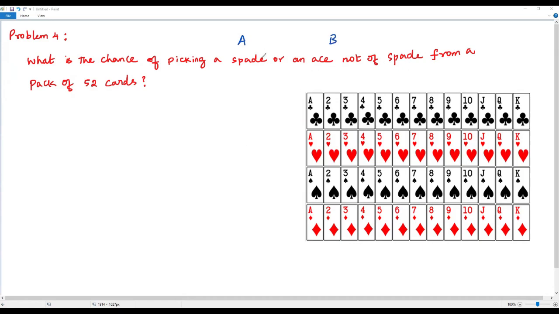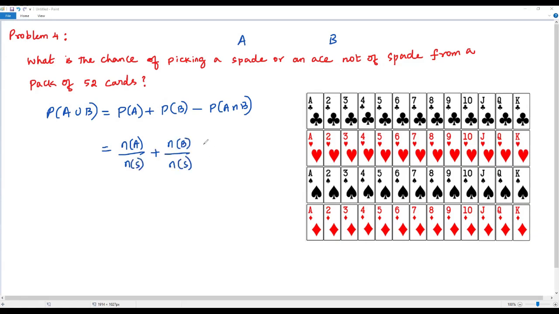To answer this question, which contains or, we have to use the addition theorem of probability. That is P of A or B. Instead of or, we can use the word union, P of A union B, because union and or both mean the same. So the formula is P of A plus P of B minus P of A intersection B. For P of A, the formula is N of A over N of S. For P of B, we have N of B over N of S. And for P of A intersection B, we write N of A intersection B over N of S.